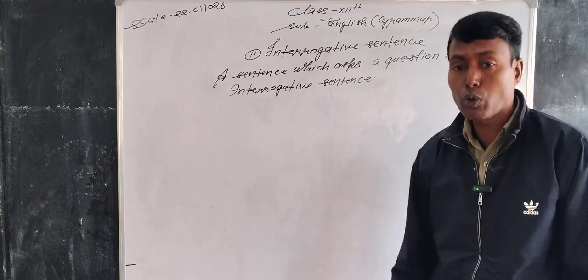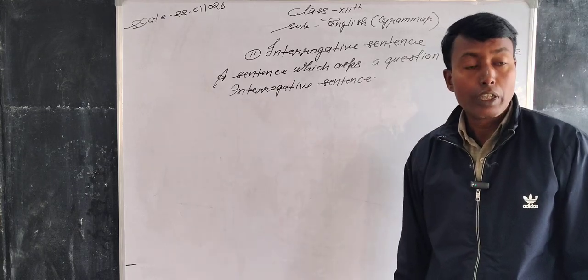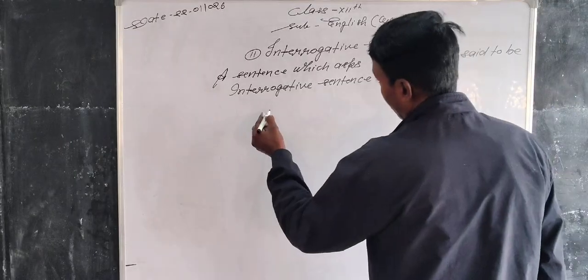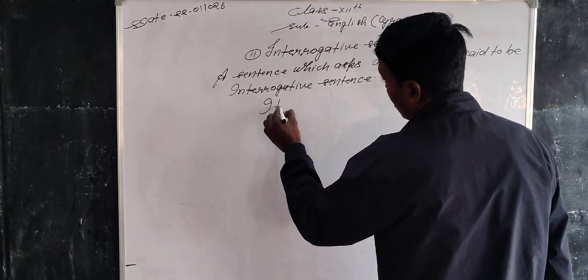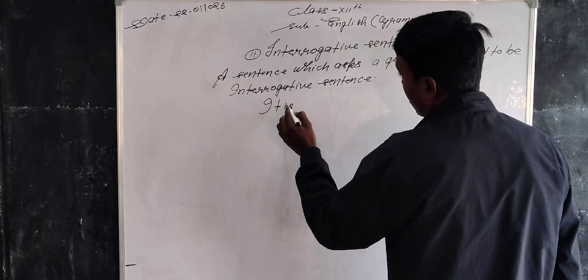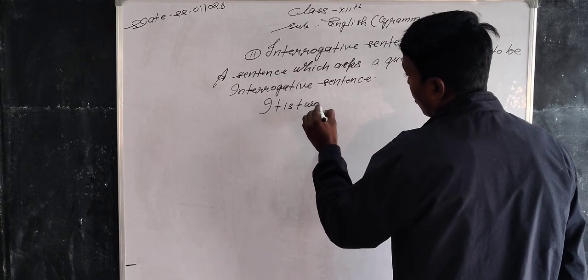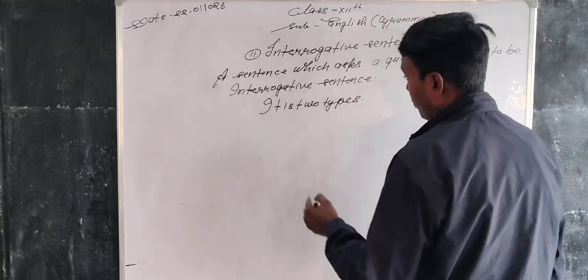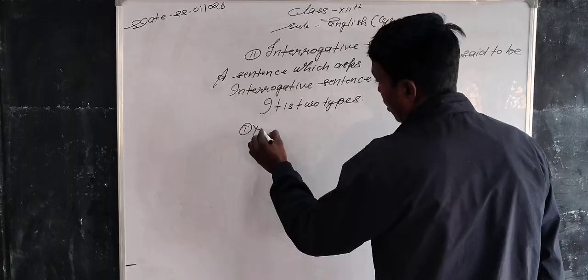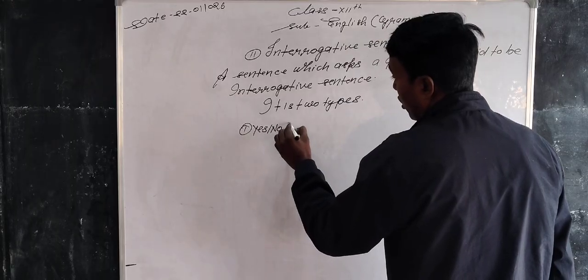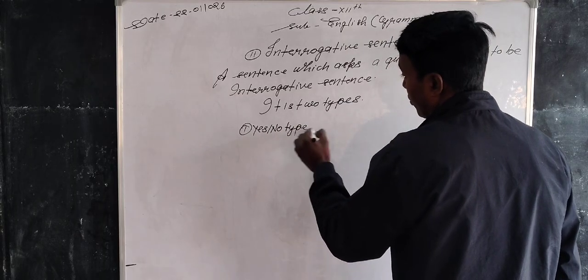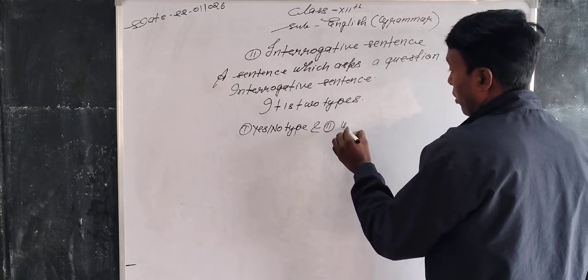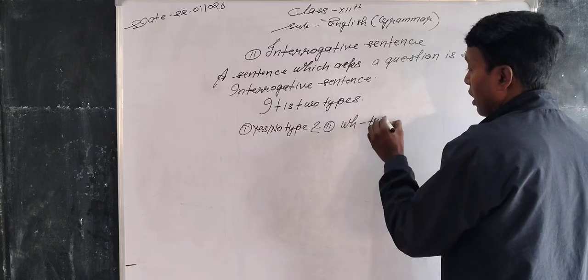How many types of interrogative sentence? There are only two types of interrogative sentence: yes or no type, and WH type.